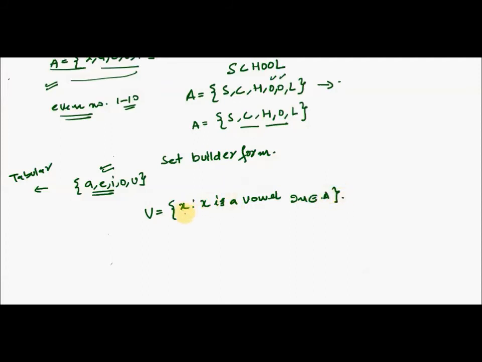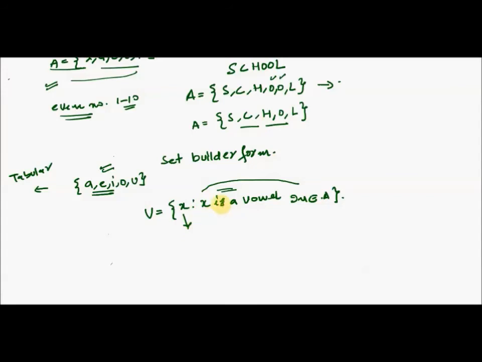right? You write any general alphabet. This can be any general alphabet. You can represent it by y, you can represent it by z, but make sure that it is small. And then after that, what you do is that you define the property of the x. This is the way of set builder form.